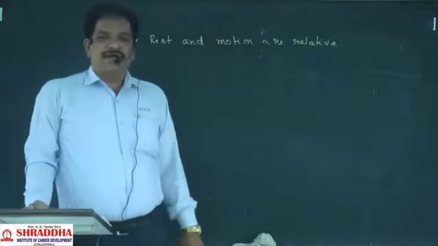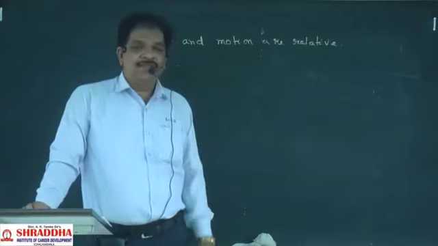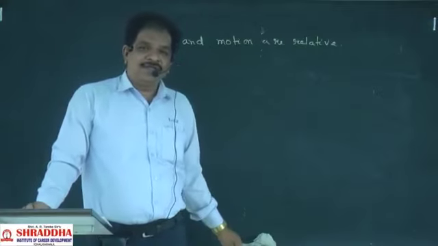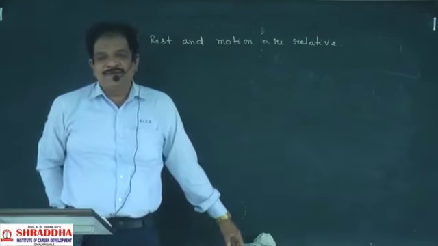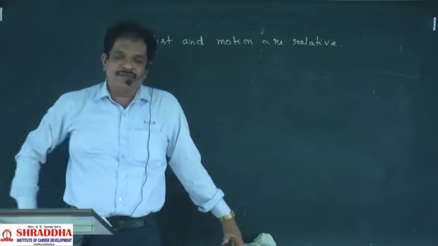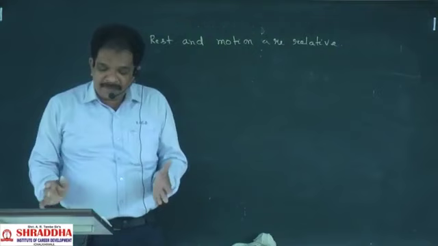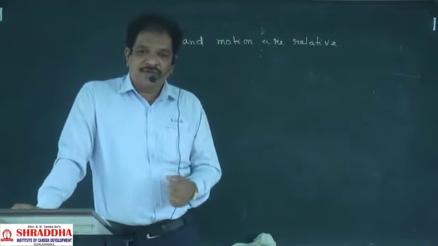These are not absolute terms. We can't say exactly whether a body is in the state of rest or in the state of motion. It depends on the frame of reference from where we are observing. Clear? It depends on the frame of reference from where we are observing.